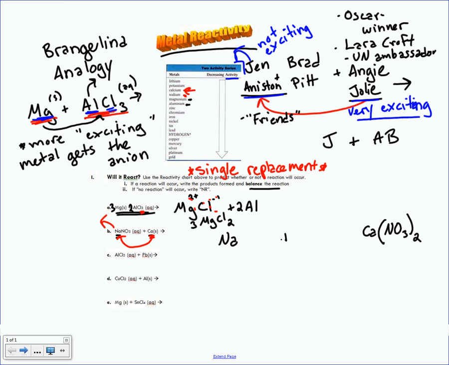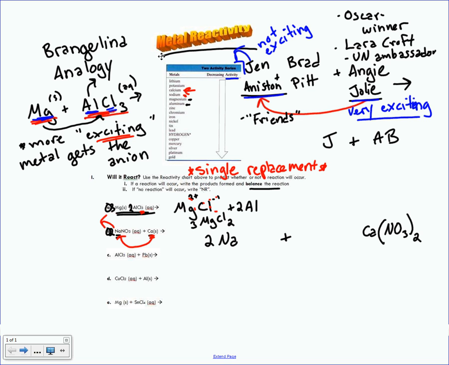The very last part is I need to balance that reaction. So I have two nitrates here, so I need a 2 there, and then a 2 in front of the sodium to balance. So letter A and letter B were both instances where we add a really reactive, exciting metal, and it kicks the metal out of the compound. Let's take a look at a situation when maybe that wouldn't happen.